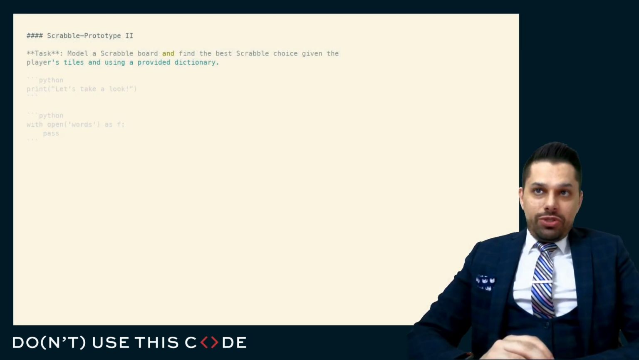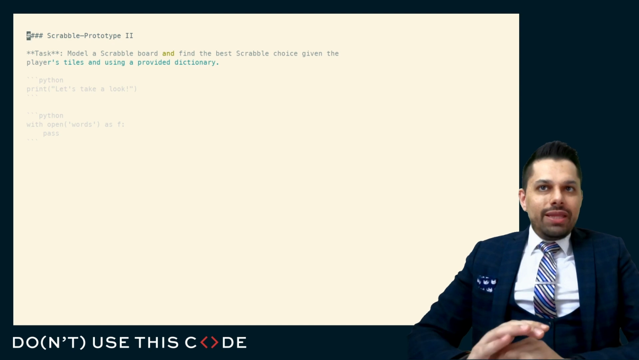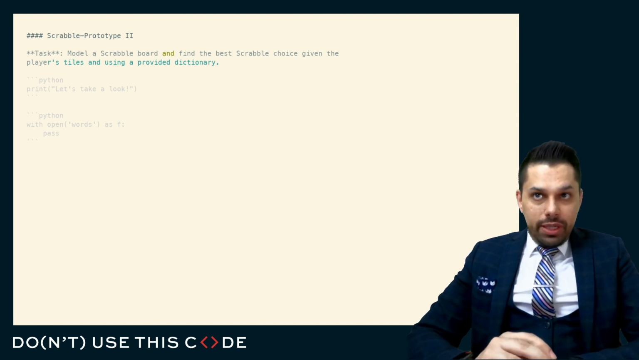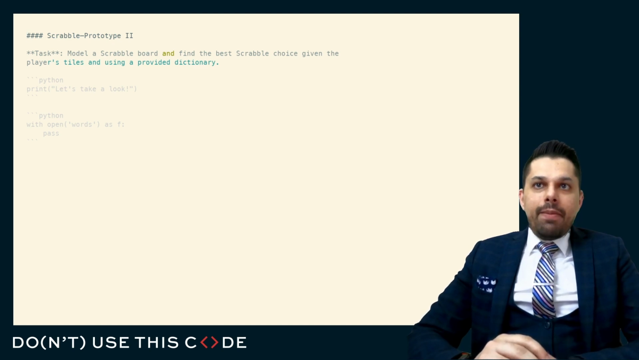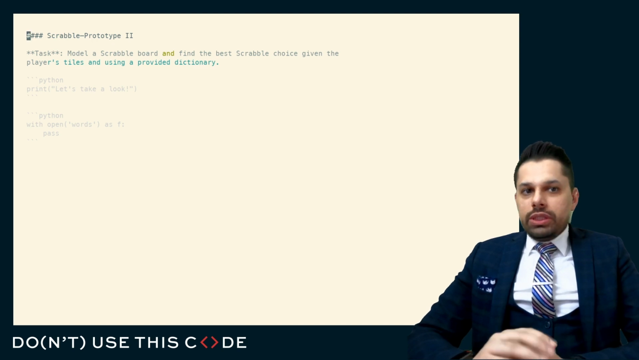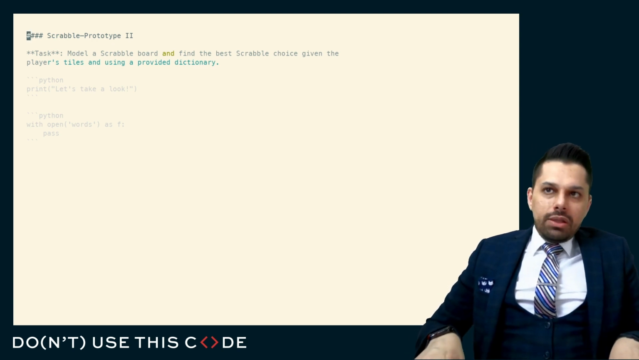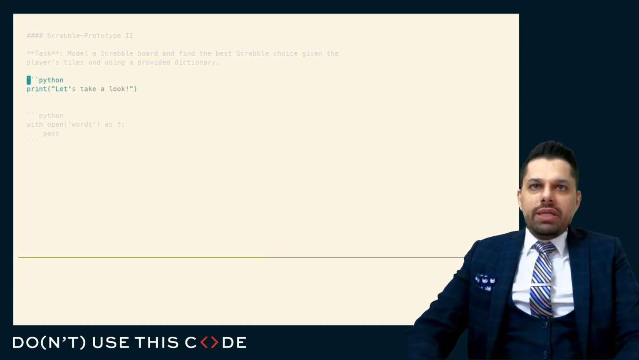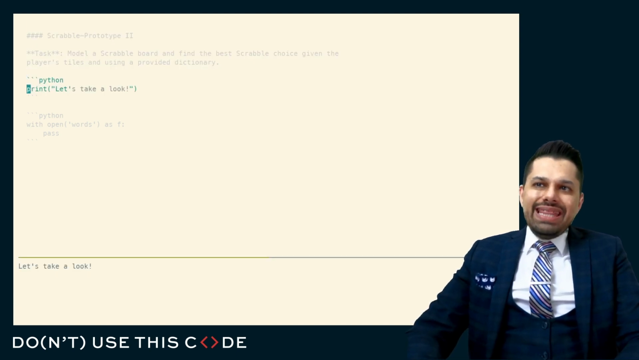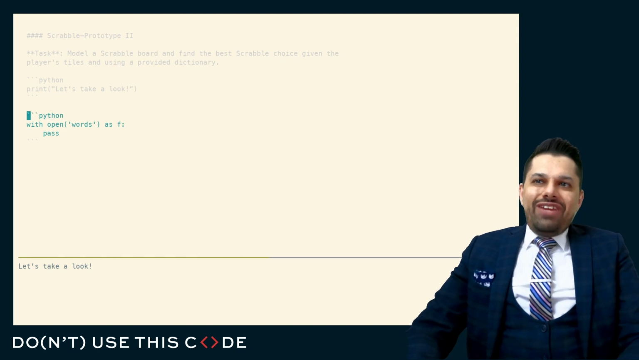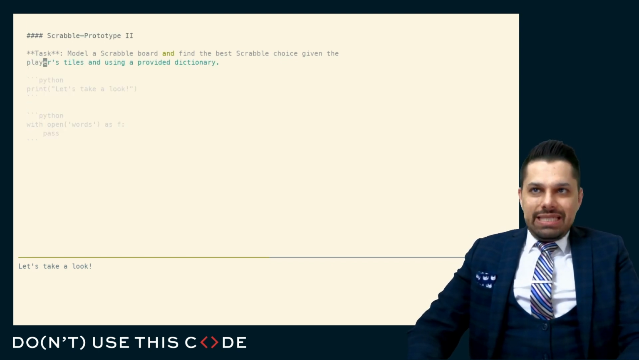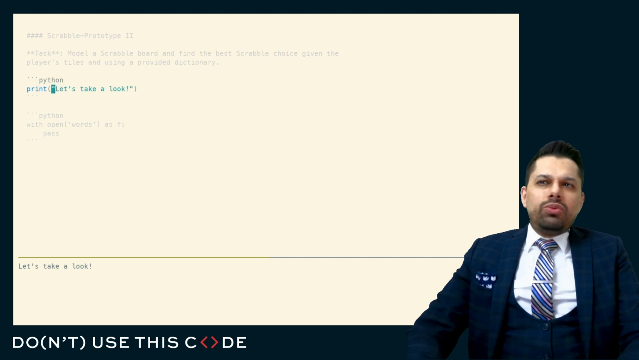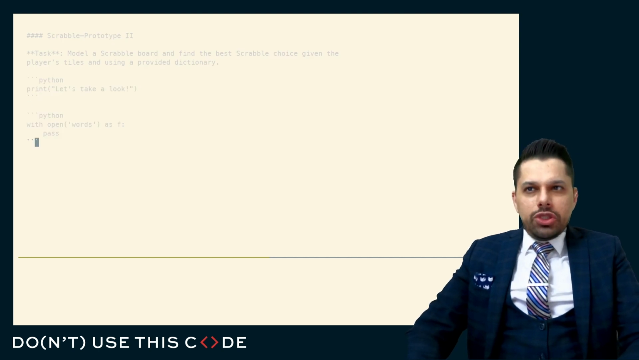In this next prototype, I want to model a Scrabble board and find the best Scrabble choice given the player's tile and a provided dictionary, and I need to do a little bit of modeling. And I find that modeling is probably the most interesting type of question that I do. By modeling, what I mean is I have some problem, and in that problem, I need to figure out how to represent something. I need to figure out what structures to use, what the API should look like.